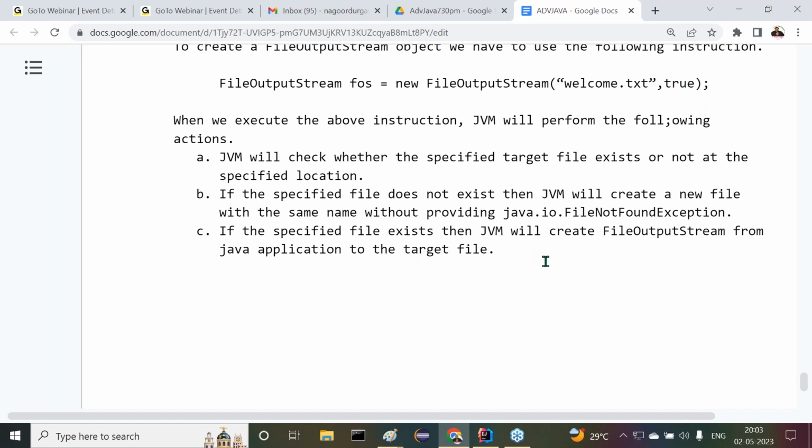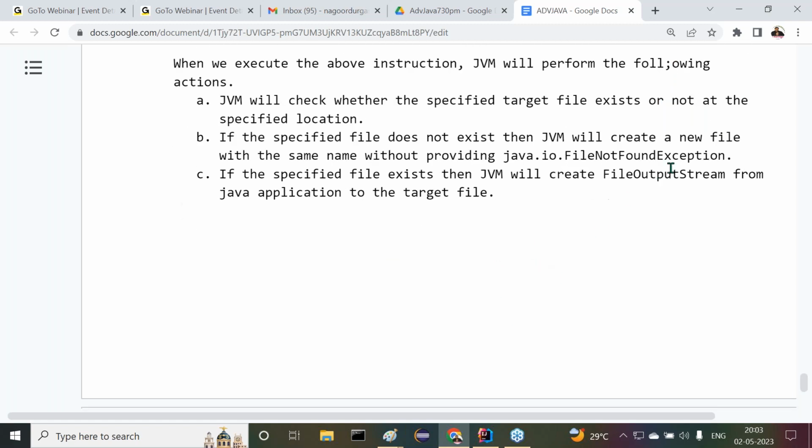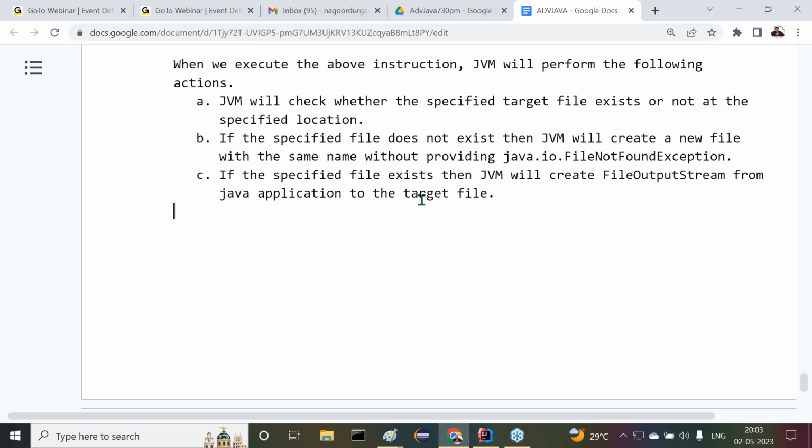Clear? Okay. Next one is about the true or false value. What is the point here I'm telling you? True or false value here. All right, sir.